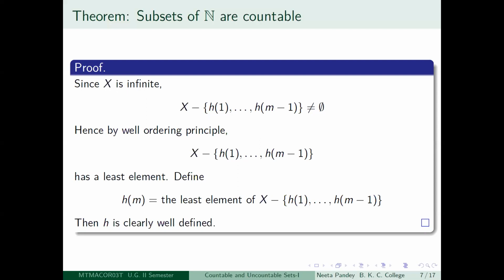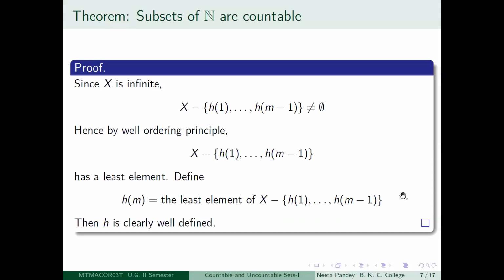Now from the set capital X, you leave out the elements H1 and H2. Since X was an infinite set, you are still left with an infinite set. Look at the least element of the set X minus H1 and H2. That least element you call H3, and so on. That so on is the principle of proof by induction. We have already seen this type of proof, so I hope you are able to understand.